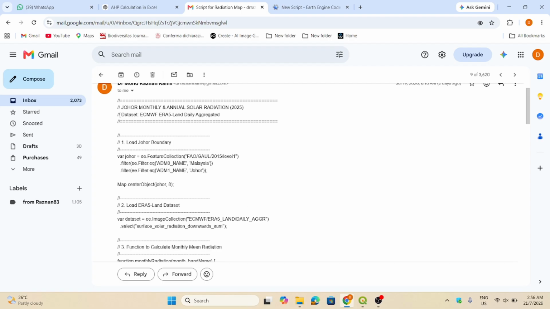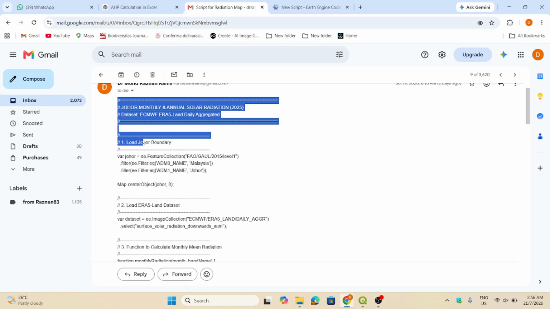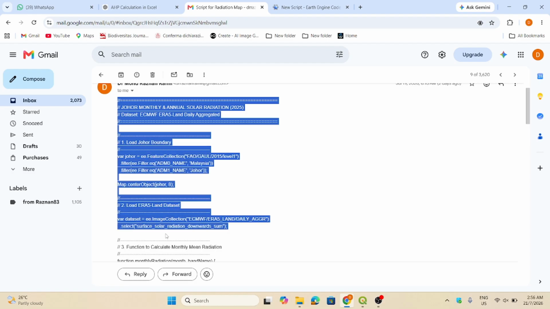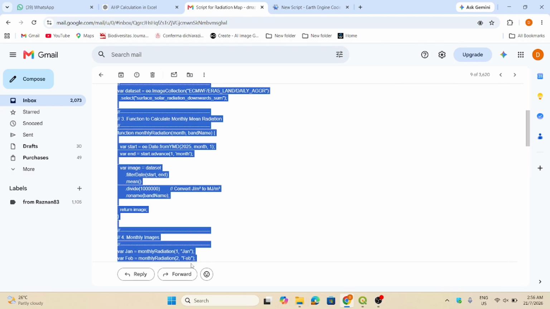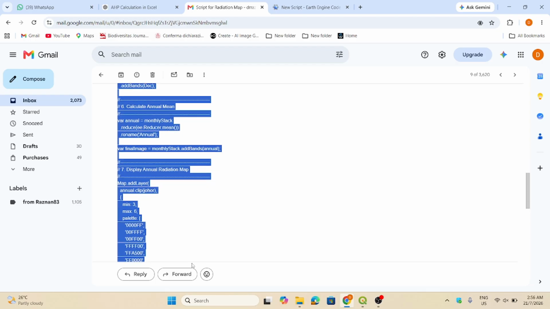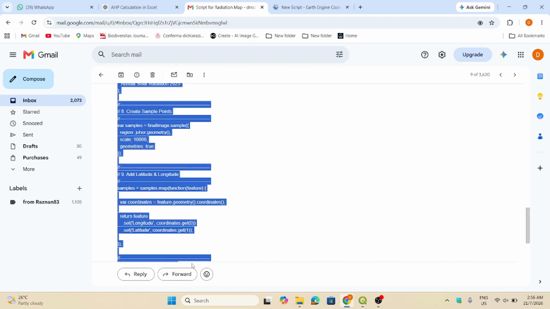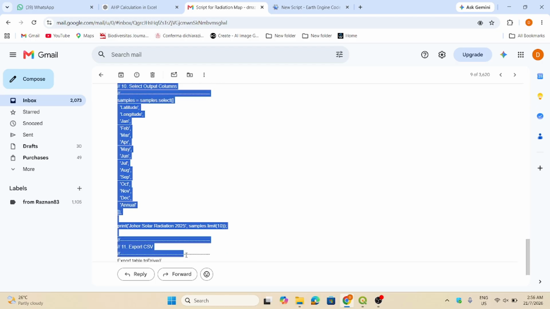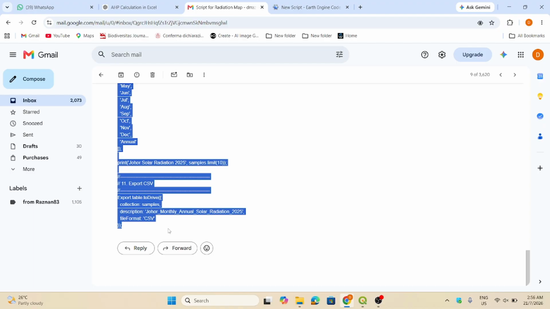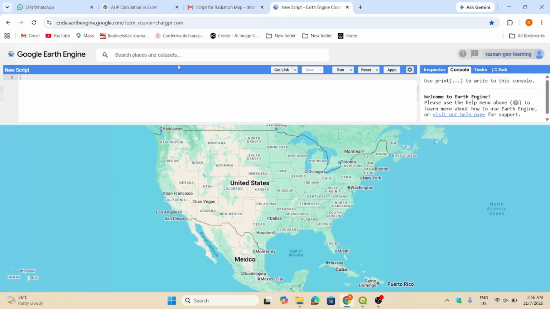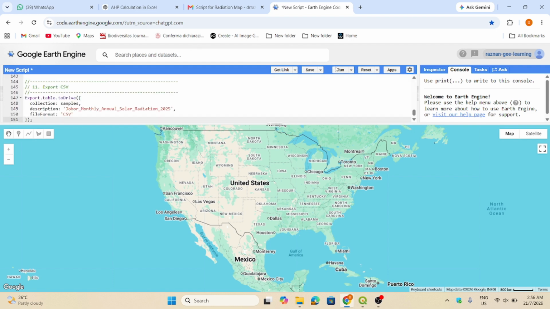Today I will guide you how we can produce a radiation map from the Google Earth Engine and use QGIS to produce the radiation map. First of all, we have to copy the script. This is the script I provided. Copy the script and paste it into the Google Earth Engine,